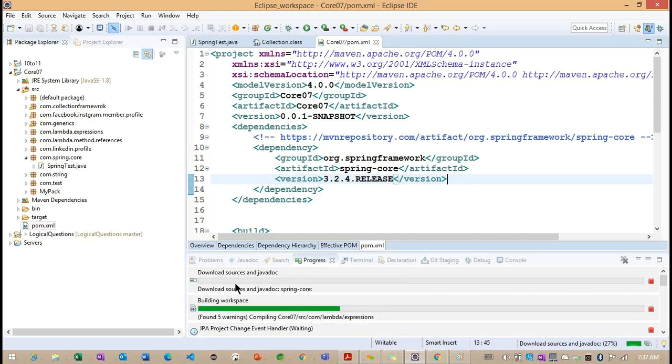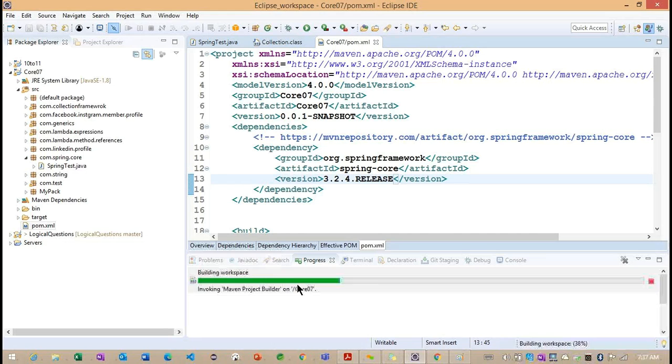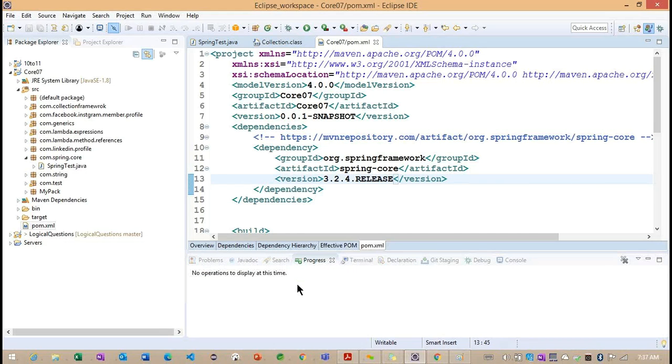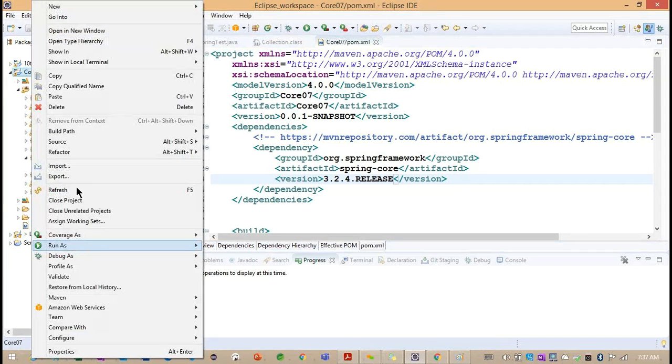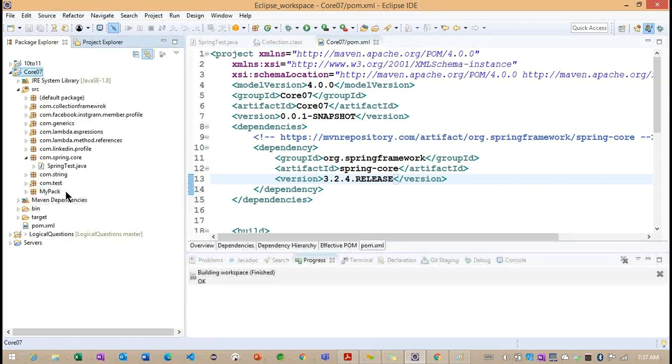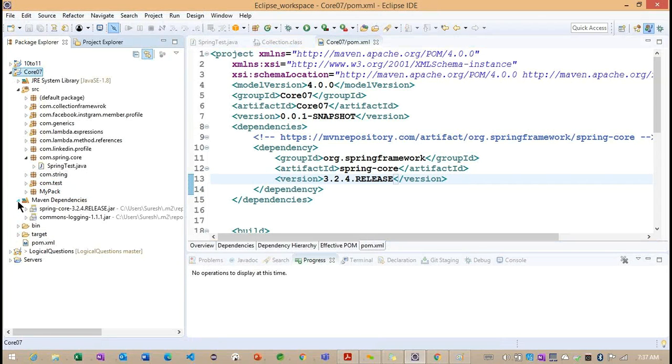So what is happening internally? Now you can see inside this particular progress, it's trying to download here. Now it is downloaded. So where is it available? Now you can refresh this particular project here. So go to this particular Maven dependencies here.